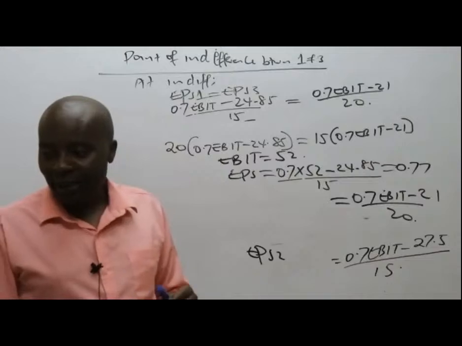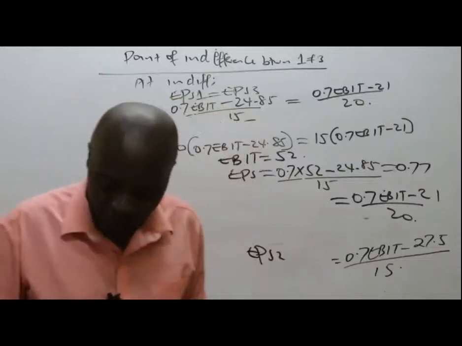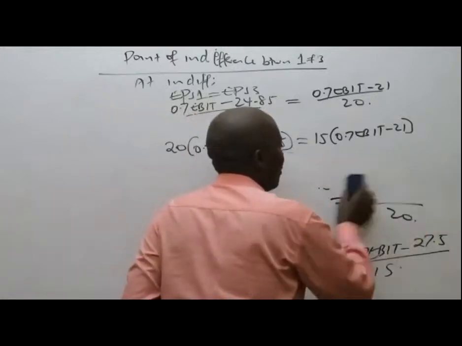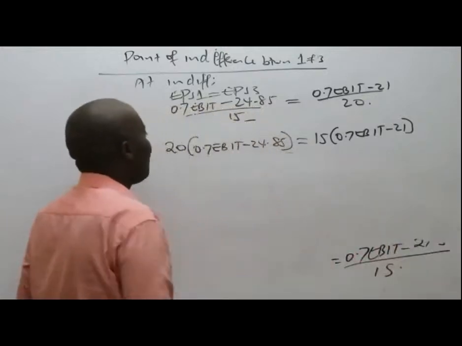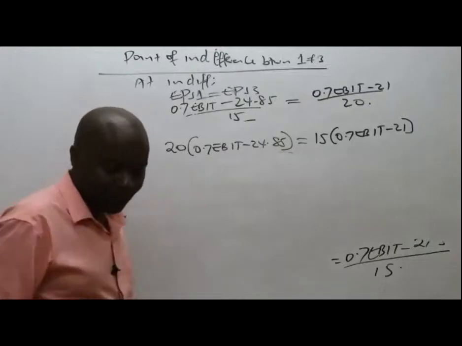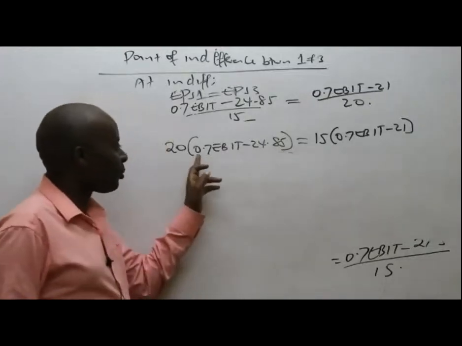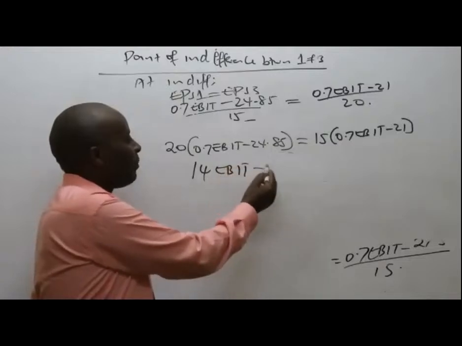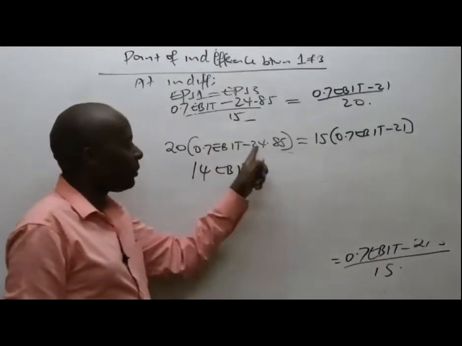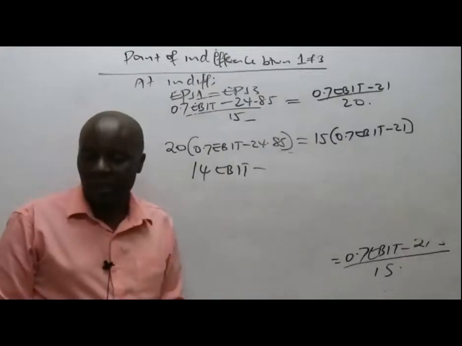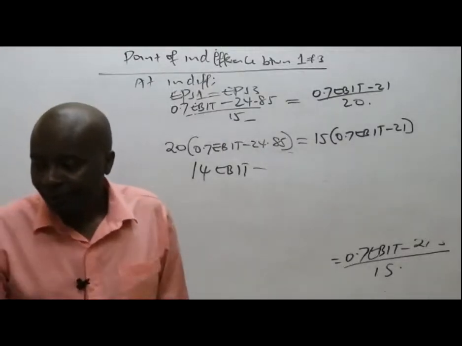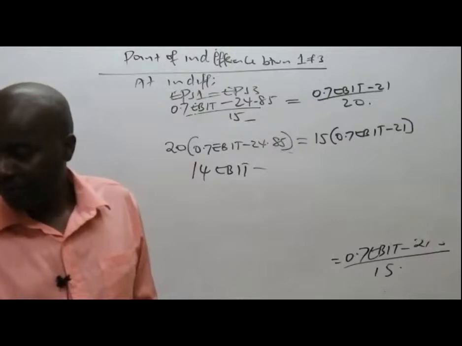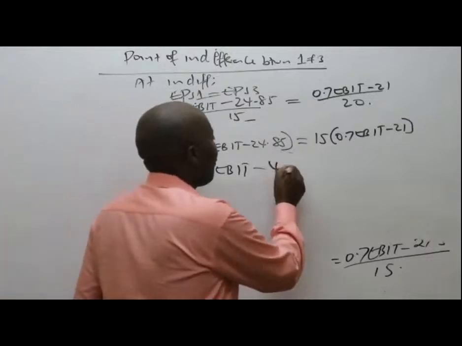So how do we get EBIT? Ali wants us to show how we got this EBIT figure. We simply multiplied. What is 20 times 0.7? That gives 14 EBIT. Minus 20 times 24.85, which is 497.